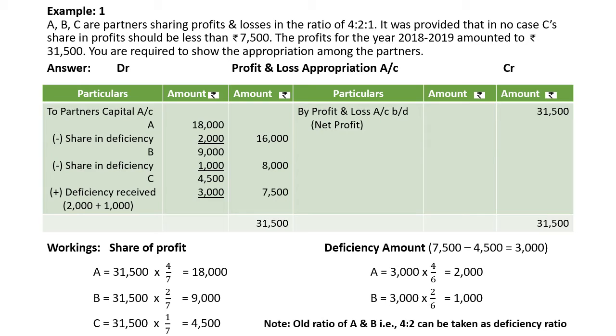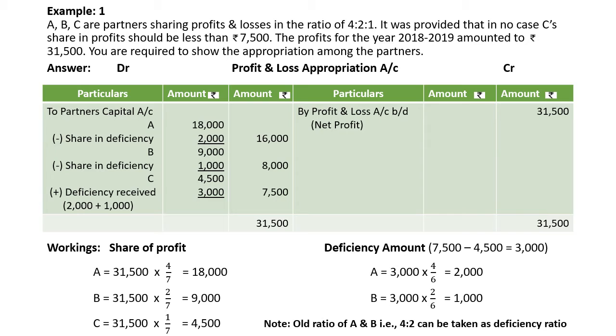A, B, C are partners sharing profits and losses in the ratio of 4:2:1. It was provided that in no case C's share of profit should be less than 7,500. It means when we distribute share of profit to the partners, C has to get 7,500. The profits for the year 2018-19 amounted to 31,500. It means it is net profit. You are required to show the appropriation among the partners.